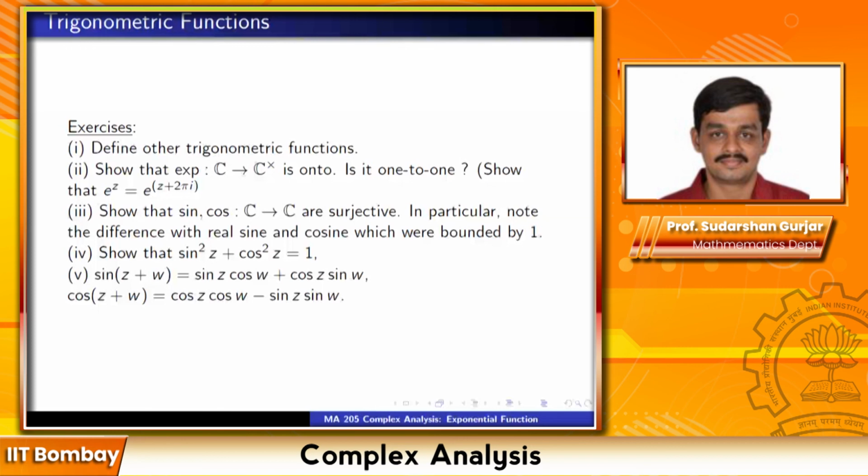Fourth exercise, show that sine square z plus cos square z is 1. So this remains the same. And not just sine square z plus cos square z is 1, look at all the other trigonometric identities. All of them hold here as well. Then fifth exercise, sine of z plus w is sine z cos w plus cos z sine w. Cos of z plus w is cos z cos w minus sine z sine w. All these identities hold here as well. So these are the exercises. I'll include, I think, almost all of them or all of them in the next tutorial. And I'll stop.